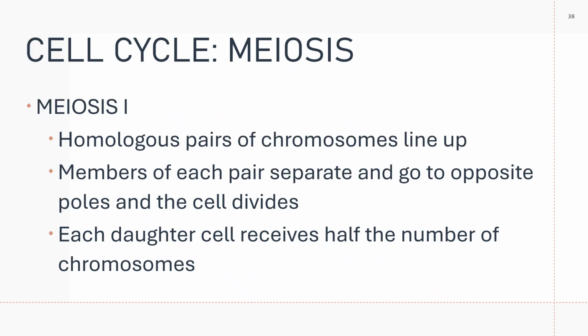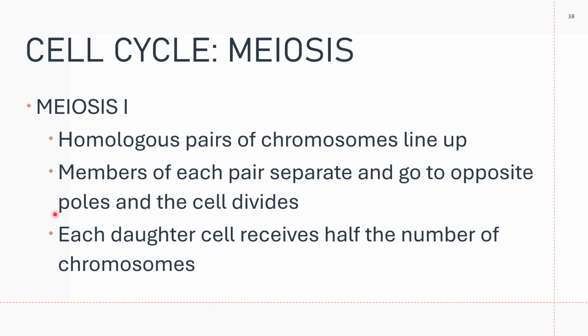Please note that meiosis is divided into two: meiosis 1 and meiosis 2. In meiosis 1, homologous pairs of chromosomes line up, the members of each pair separate and go to opposite poles, and the cell divides. Each daughter cell receives half the number of chromosomes, but it is not half the amount of genetic material.